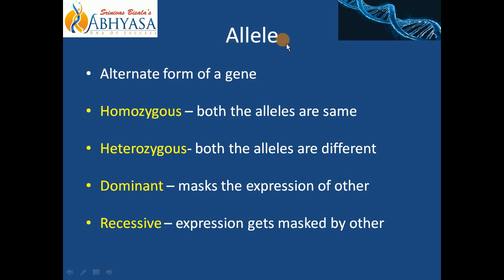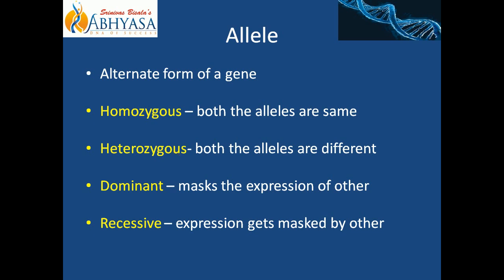Okay. Now, depending upon if both the allele are same, it will be called as homozygous. And if both the allele are different, it will be called as heterozygous. See this prefix homo and hetero. Homo means same, hetero means different, right? So both the alleles are different. See, different means heterozygous कहलाएगा. That cell or that organism or that particular gene.